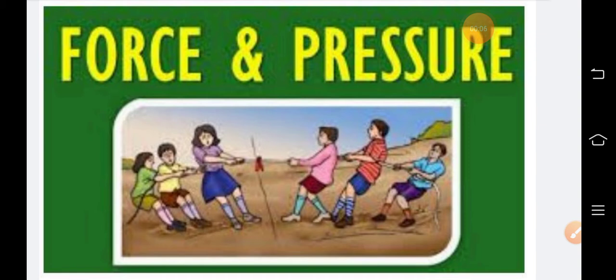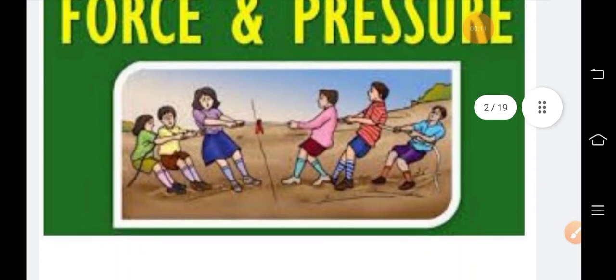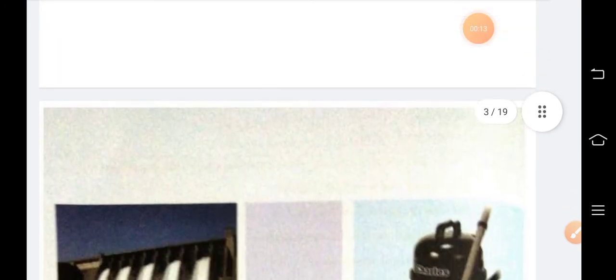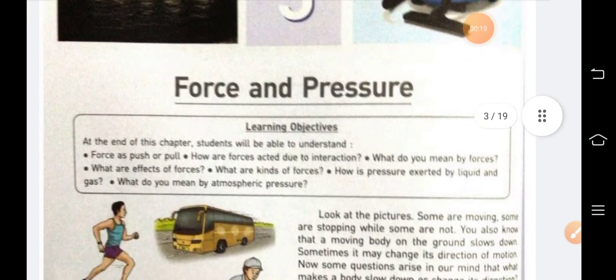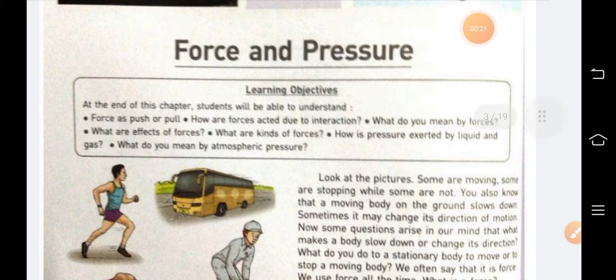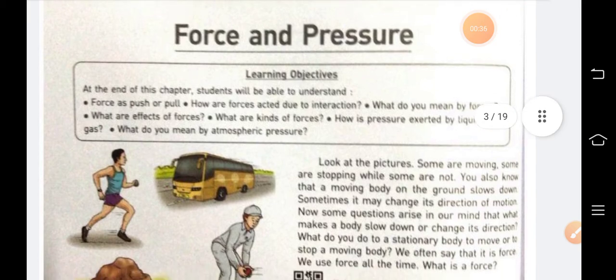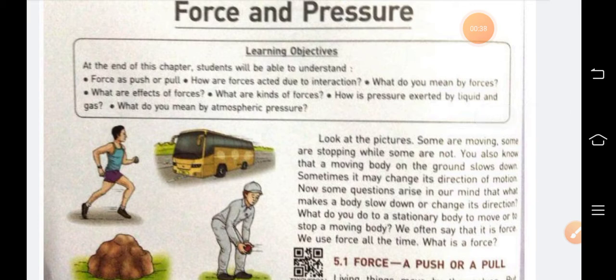Today we will start a new chapter, that is chapter number 5, Force and Pressure. In this chapter, we will read about force as push or pull, how forces act due to interaction, what are the effects of force, kinds of force, how pressure is exerted by liquid and gas, and what do you mean by atmospheric pressure.